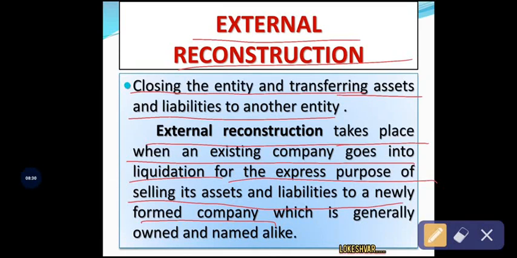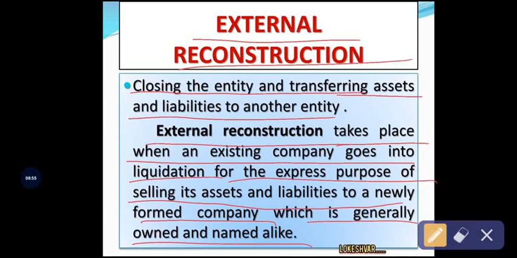So external reconstruction takes place when an existing company goes into liquidation, that is when the company transfers its assets and liabilities, the transferor company will wind up or liquidate for the express purpose of selling its assets and liabilities to the newly formed company, which is generally named external reconstruction.